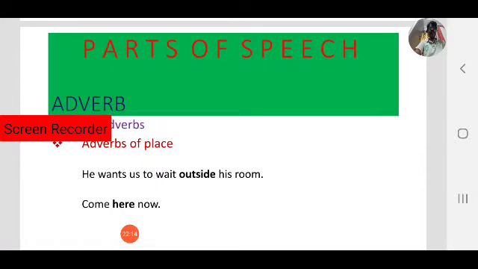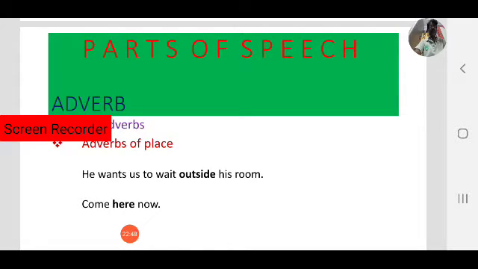He wants us to wait outside his room. So here, how to know what is an adverb in the sentence? You have to ask where does he want to wait. He wants us to wait outside his room. So outside indicates place. So that is an adverb, an adverb of place.